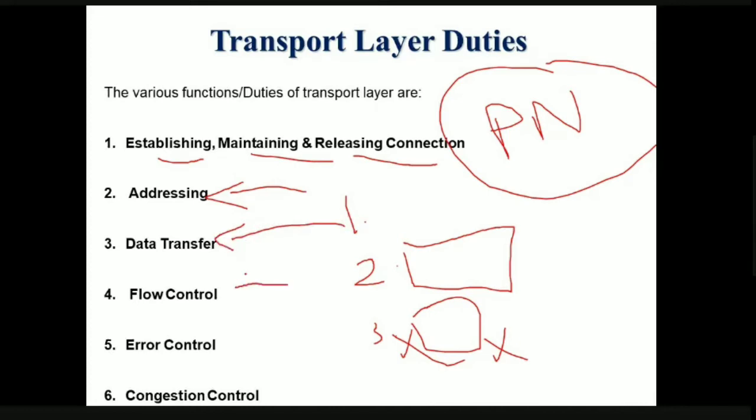And the fourth duty is flow control, that is, the transport layer has to provide flow control. And the fifth one, it has to provide error control. And the sixth one, it has to provide congestion control.